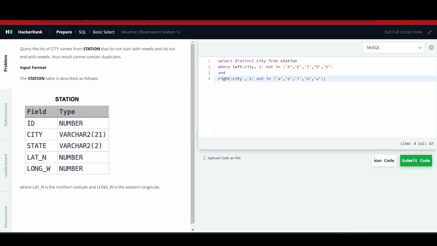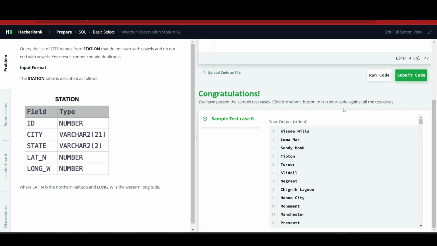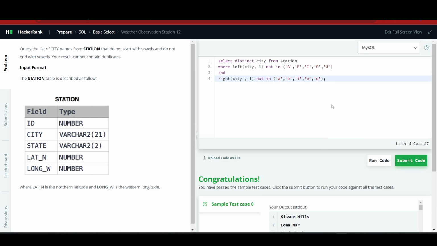Now let's try to run the code. And here we can see that our answer is right and we can click on this submit code button.